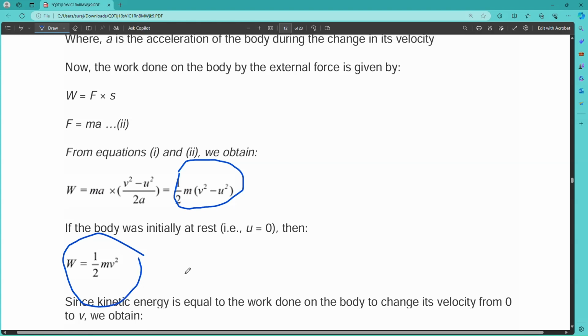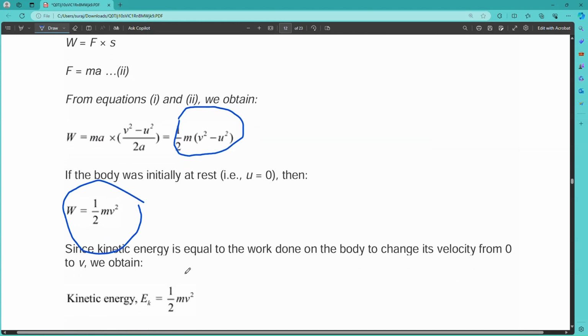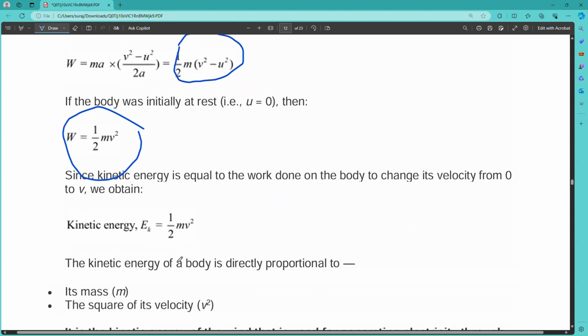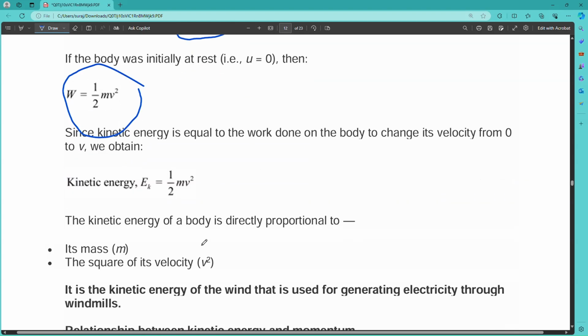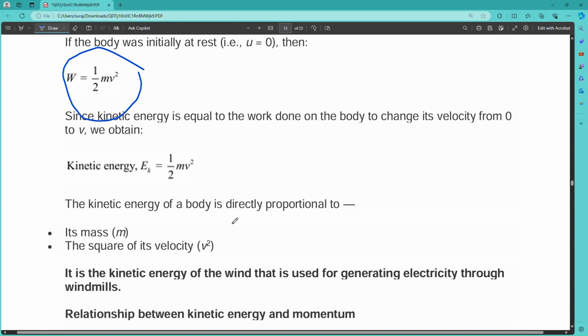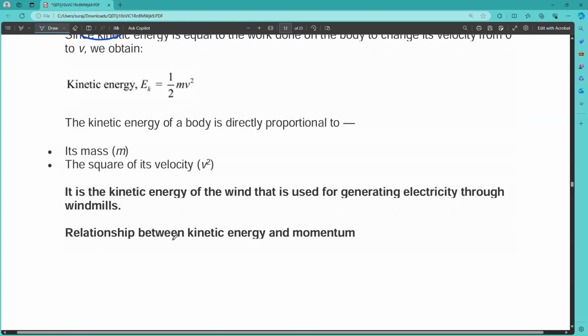I have already mentioned previously that the units of work and energy are the same. So we are obtaining the kinetic energy in the form of work also. So the kinetic energy Ek equals half mv square. The kinetic energy of a body is directly proportional to its mass and the square of its velocity. So if the mass increases, the kinetic energy also increases. If the velocity increases, it also increases. If both decrease, then the kinetic energy also decreases. An example is the kinetic energy of the wind.